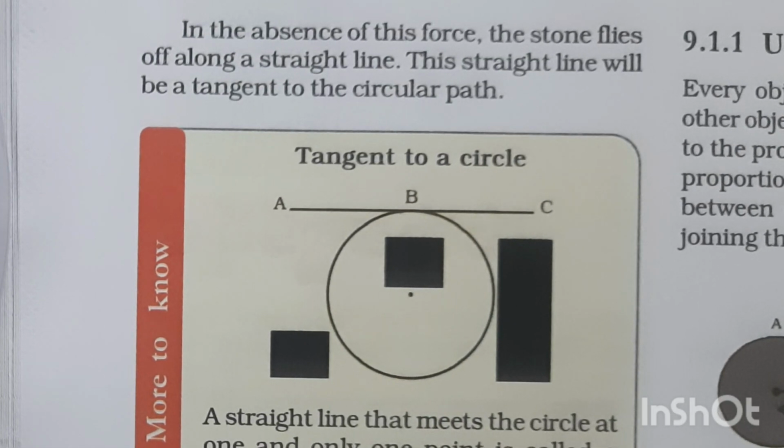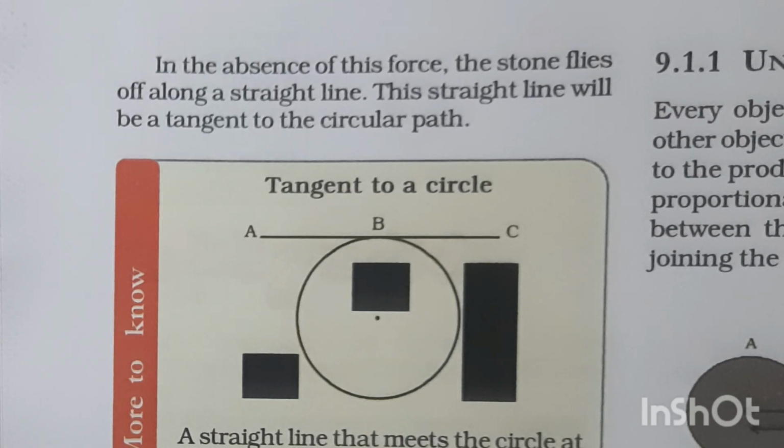In the absence of this force, the stone flies off along a straight line. This straight line will be tangent to the circular path. You can see in the diagram, a tangent to a circle.